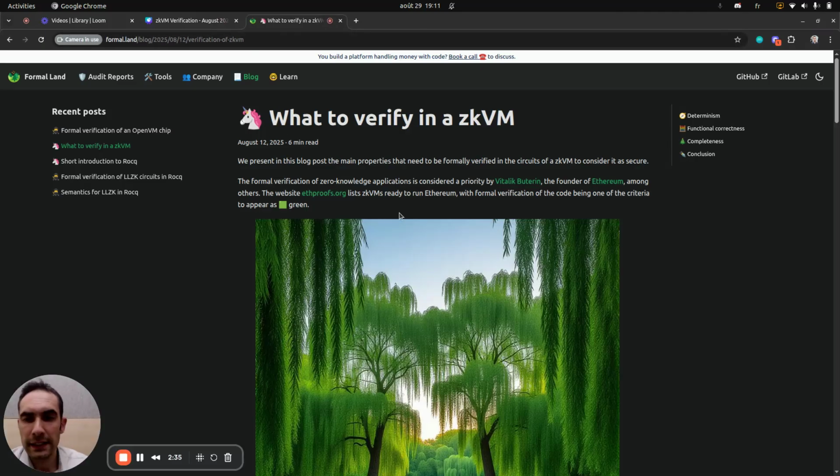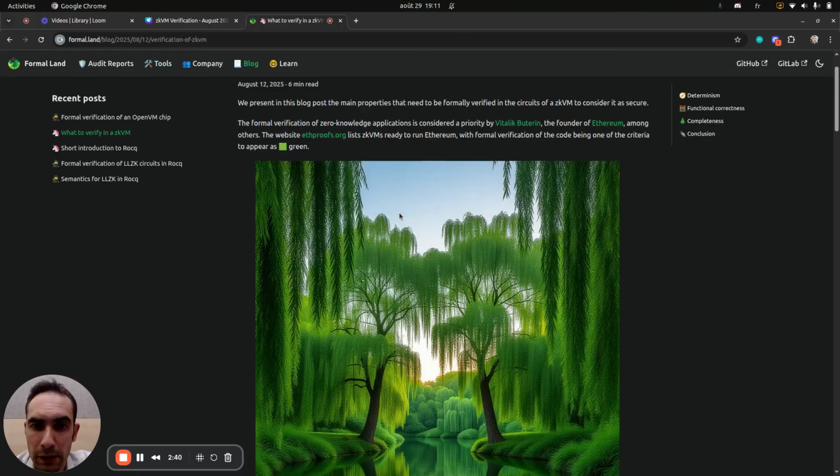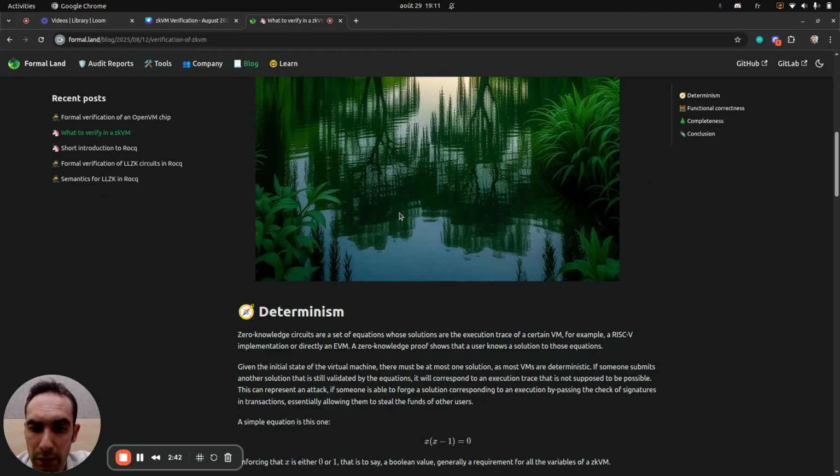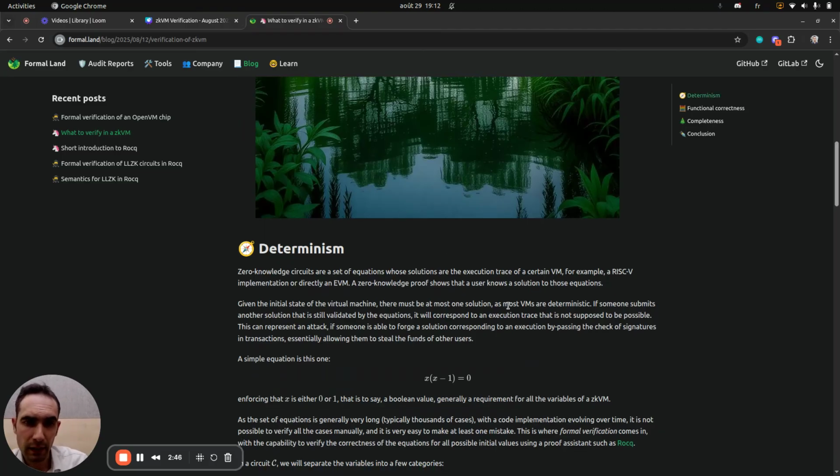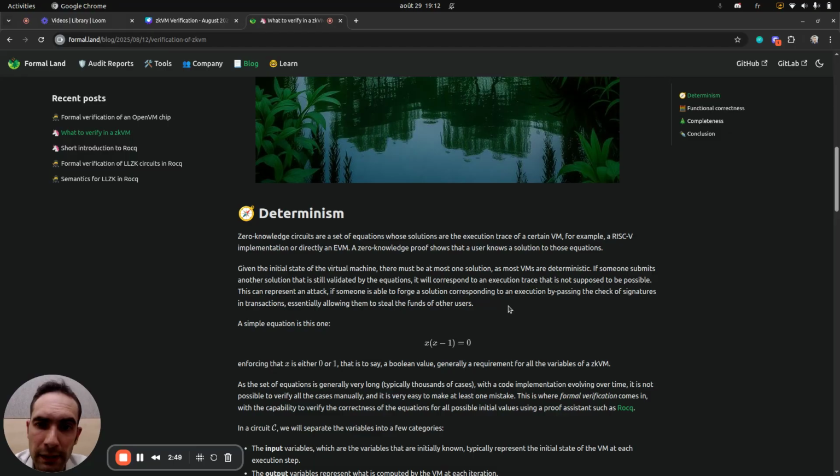To see exactly what is there to verify in ZKVM, we made a blog post explaining that for the verification of the circuits. So there are mainly three parts: determinism, functional correctness, and completeness. But what does it mean?